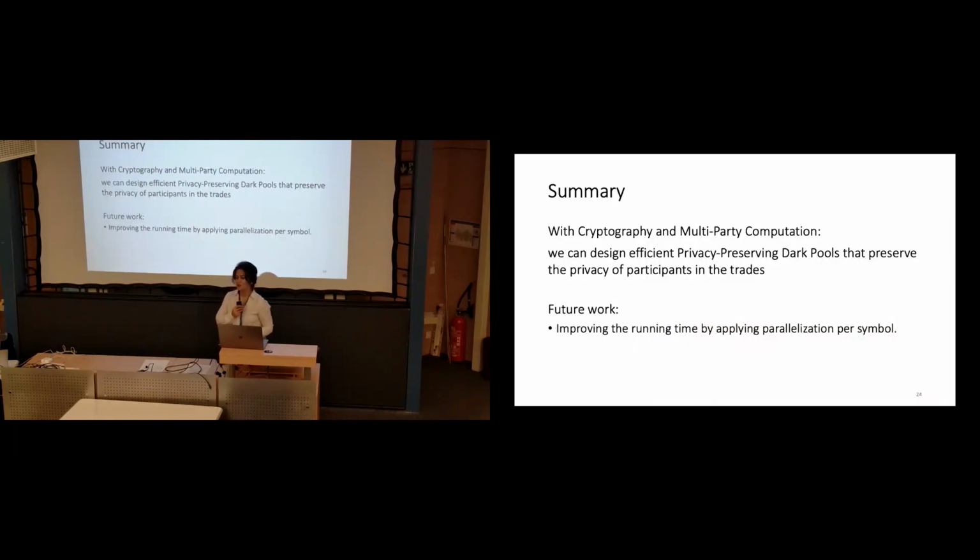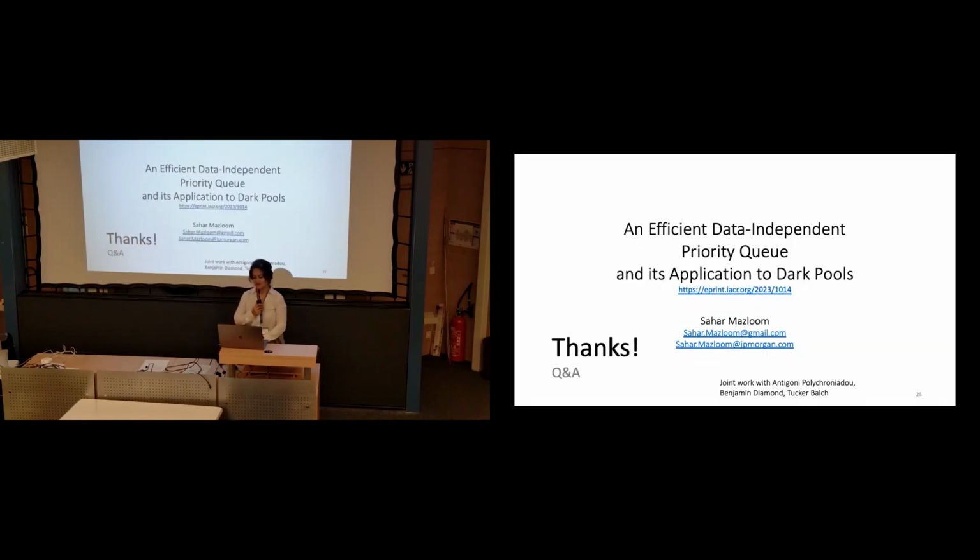As a summary, we provide a solution that merges multi-party computation, which is one of the branches of cryptography, with a novel data structure to provide more efficient data-independent privacy-preserving dark pools. This data-independent priority queue data structure is very interesting and can be used in any application where we need to do expensive sorts. With that, I'm concluding my talk, and you can refer to the paper and the ePrint or to the proceedings for PETS. Thank you so much for your attention.